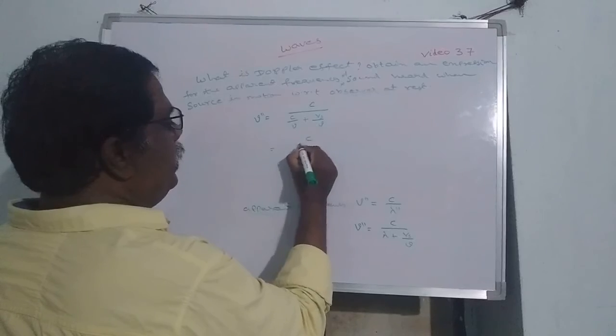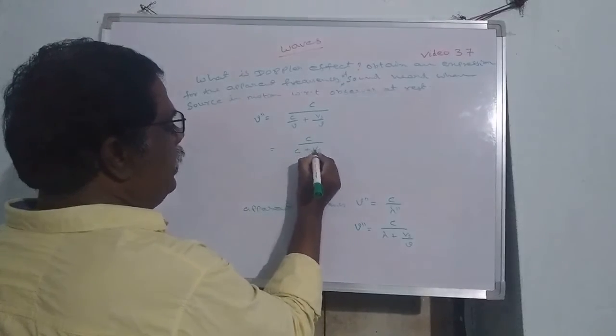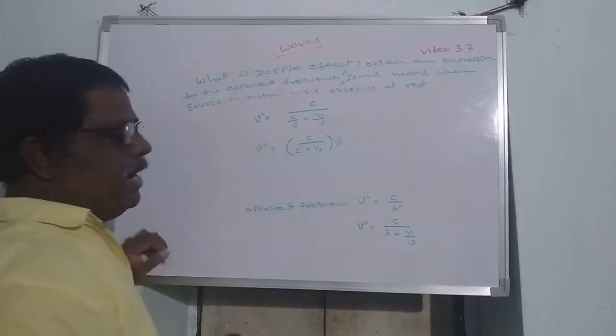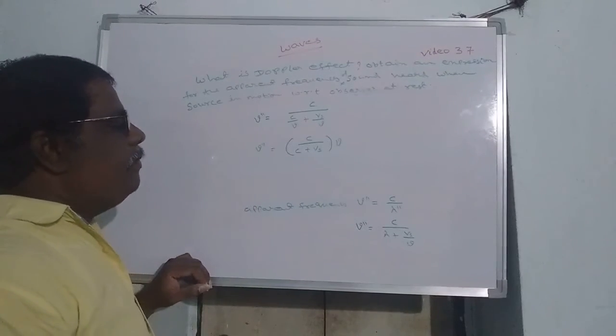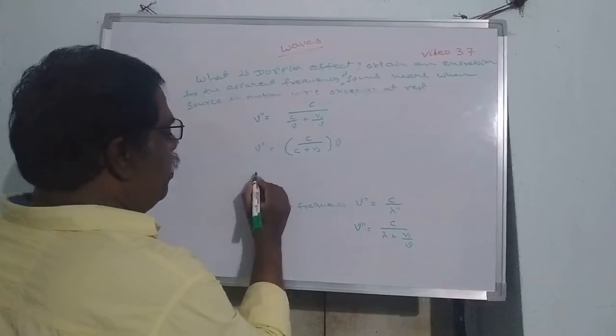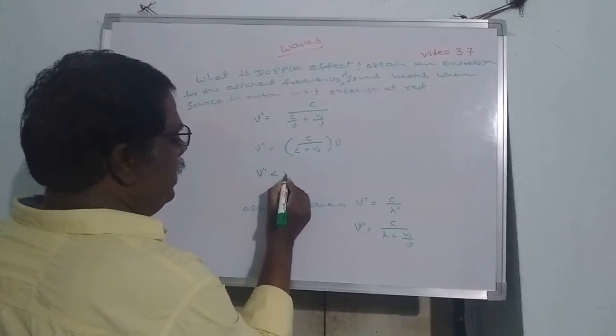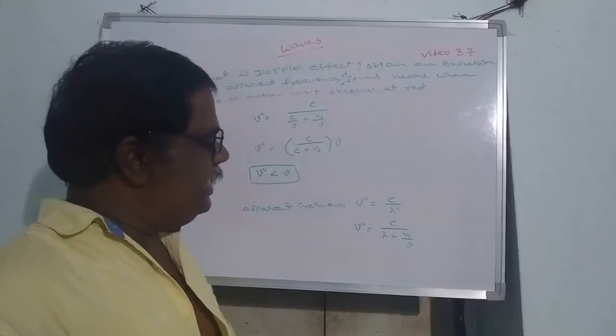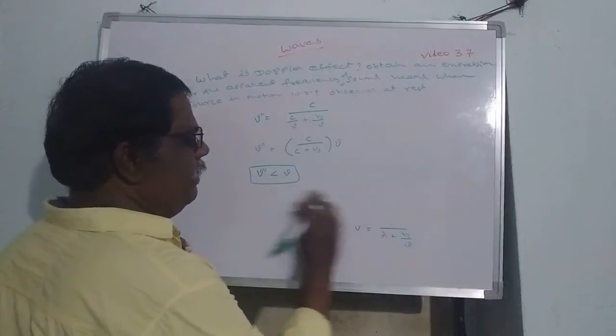It will be C by C plus Vs into mu. This is the apparent frequency. Here the mu double dash value will be less than mu, that means the apparent frequency is less than the actual frequency.